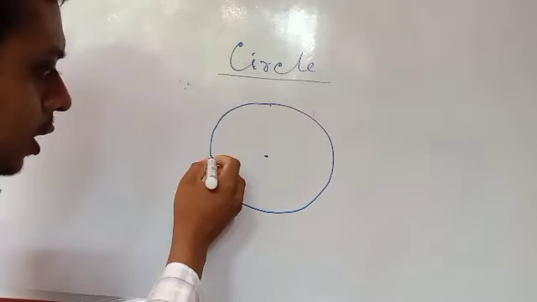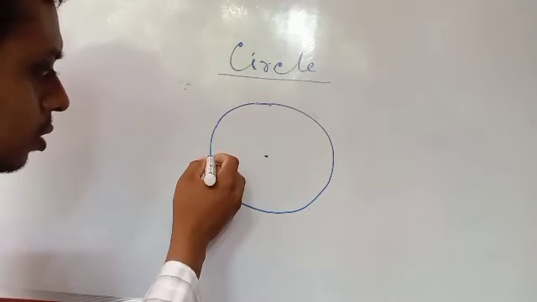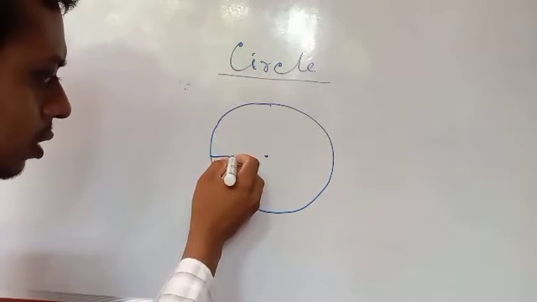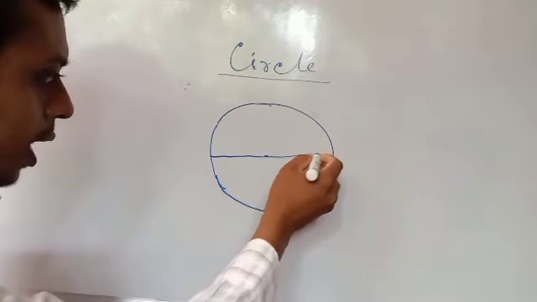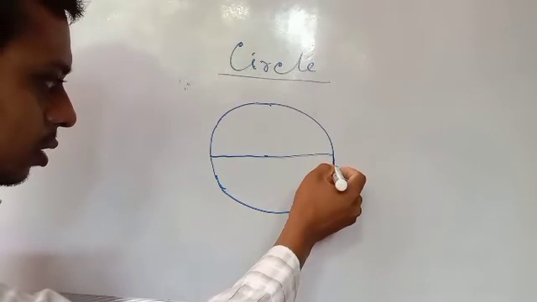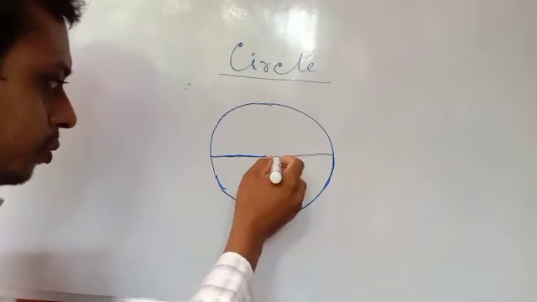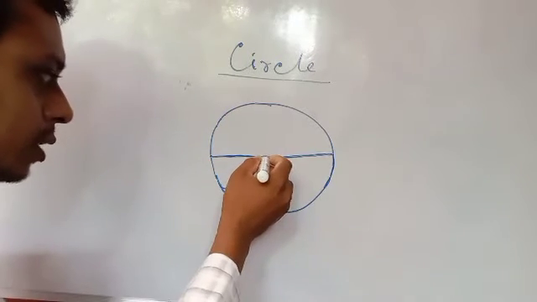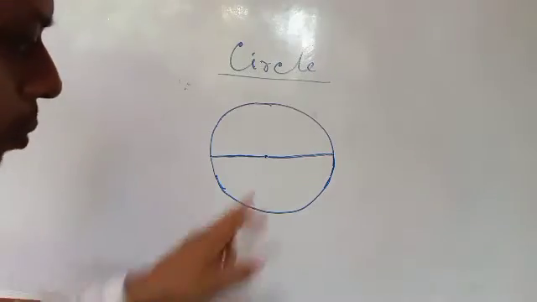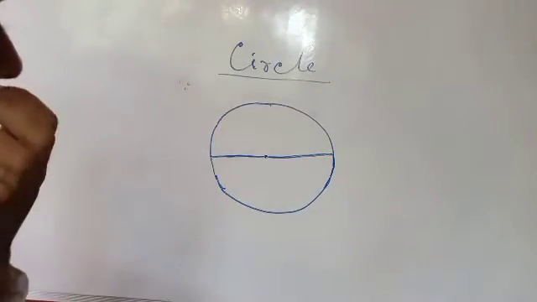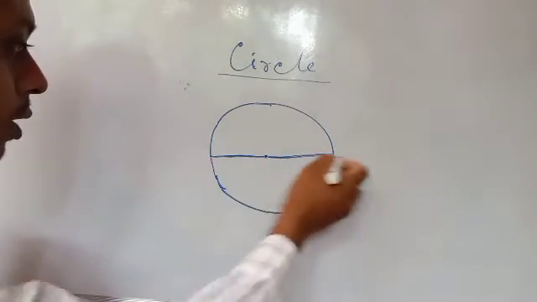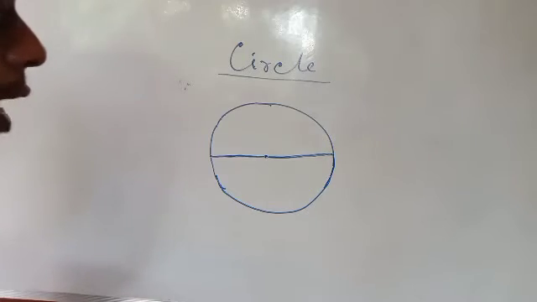A line from one point on the circle to another point on the circle, if the line passes through the center, then this will be the diameter.